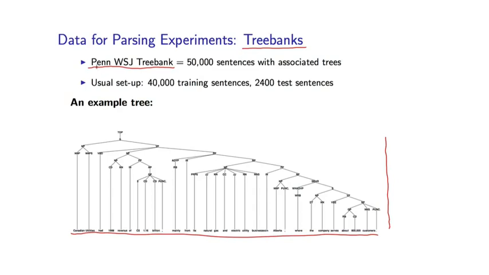So for example, in the case of the Penn WSJ tree bank, a group of people in the early 90s at University of Pennsylvania got together and came up with a set of conventions based on linguistic theory for the form of these structures, and went through and annotated 50,000 sentences. That's close to 1 million words of data. So we actually have example parse trees from which we can learn the rules and parameters of a PCFG. The Penn WSJ tree bank was one of the earliest examples, but by now we actually have many different resources in many different languages of this form.